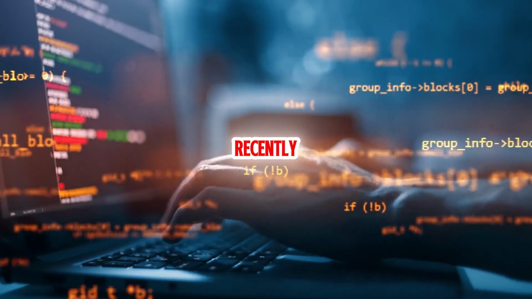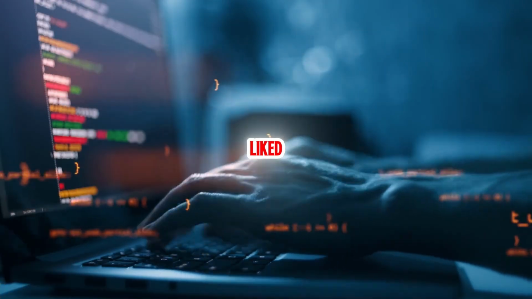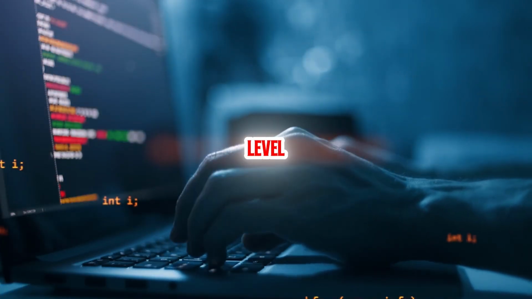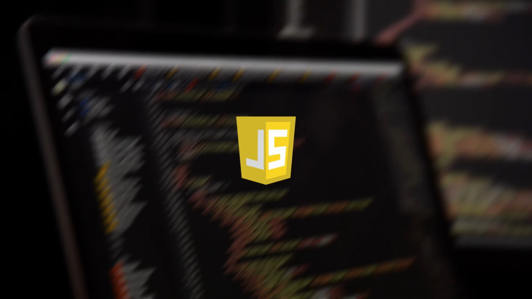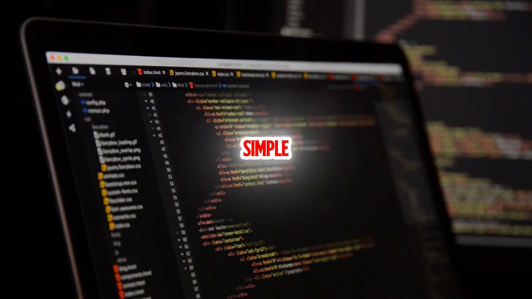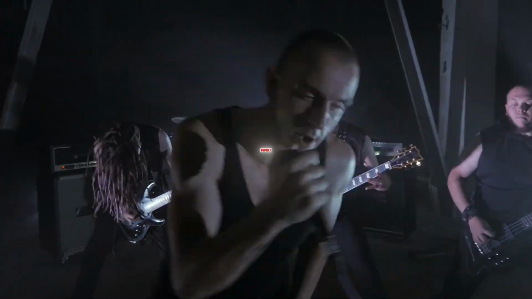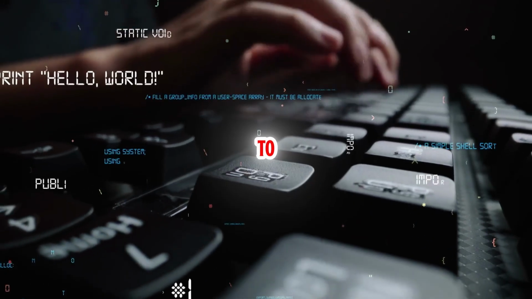So, I recently learned C++. I liked it for its speed and low level control. Before that, I mostly used Python and JavaScript. They are clean, simple, and fast to write. But when I worked on performance heavy projects, I started noticing their limits. Then I switched to C++ and everything changed.